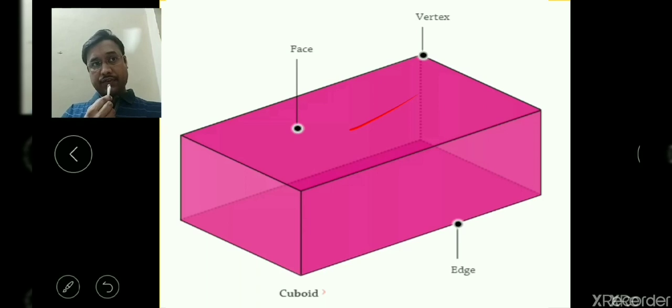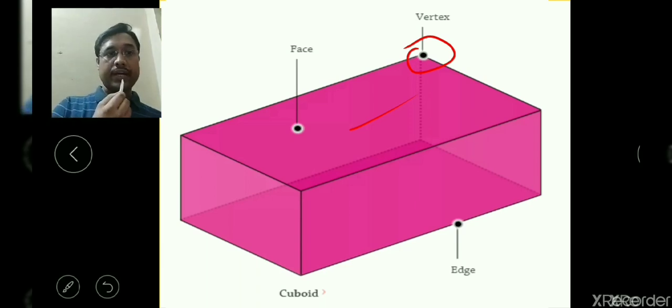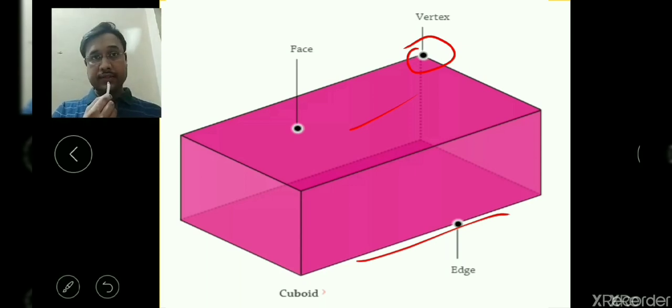So it has six faces, and this is the corner where the three edges are meeting; this is the vertex, and the sides are called the edges. So it has a total of 12 edges. Such a figure which has six rectangular faces, 12 edges and 8 vertices is called a cuboid. There must be 6 rectangular faces.